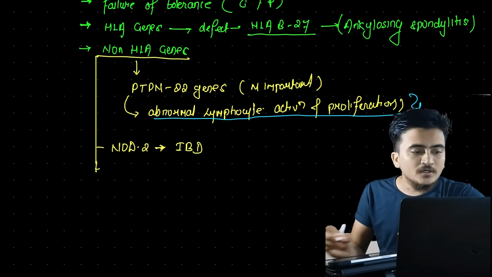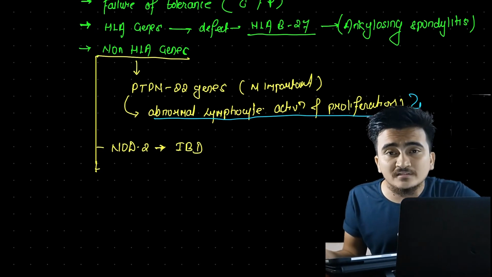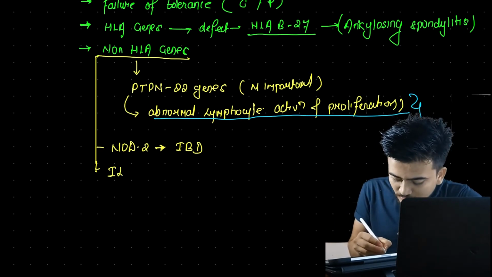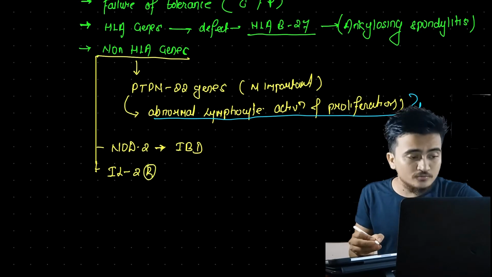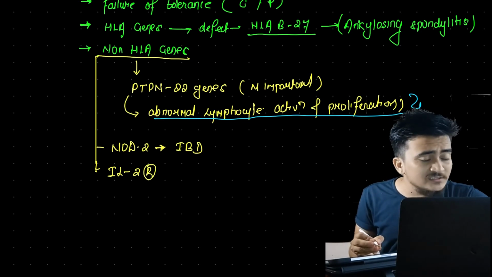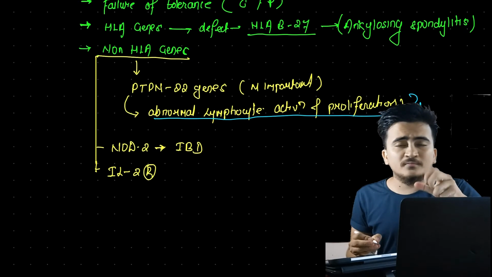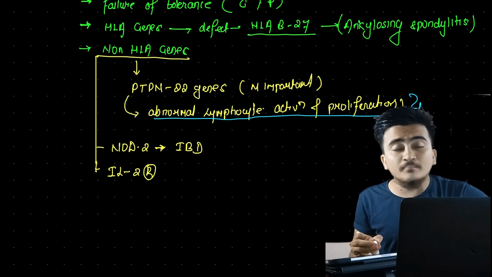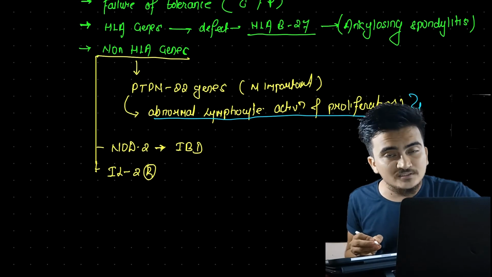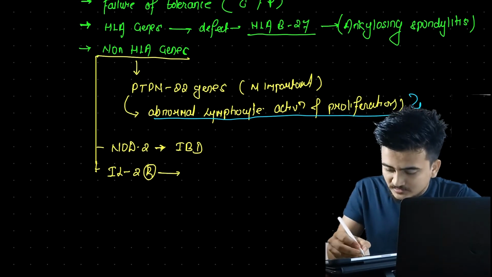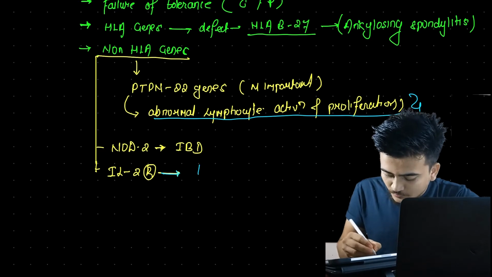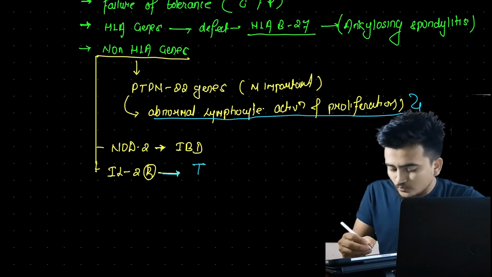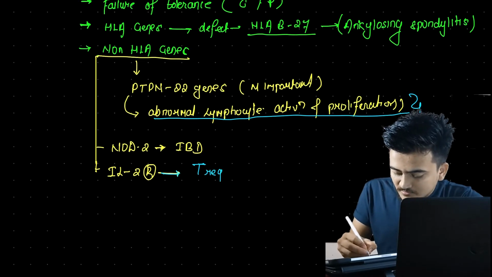Now moving forward, there is one receptor, that is the interleukin 2 receptor. Now what does this receptor do? In a normal person, this interleukin 2 receptor is responsible for controlling the number of T regulatory cells. We have heard about T regulatory cells somewhere. These interleukin 2 receptors are useful in controlling T regulatory cells.